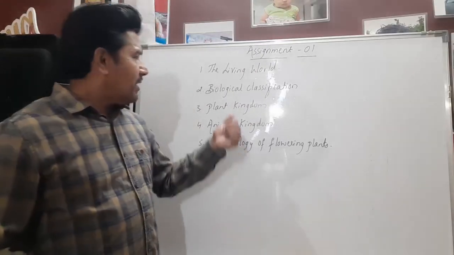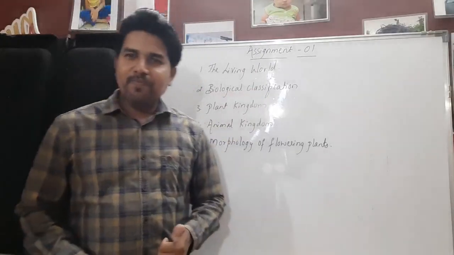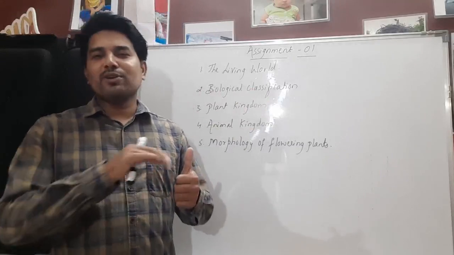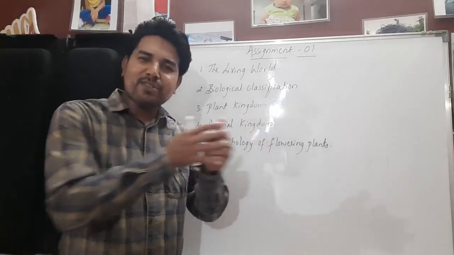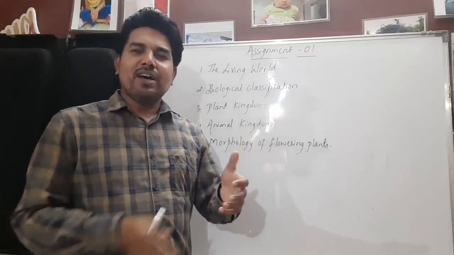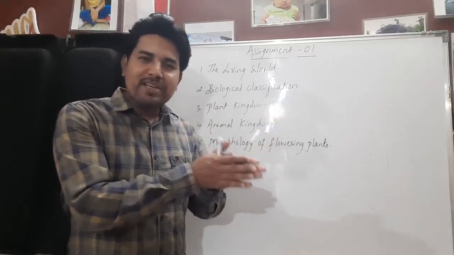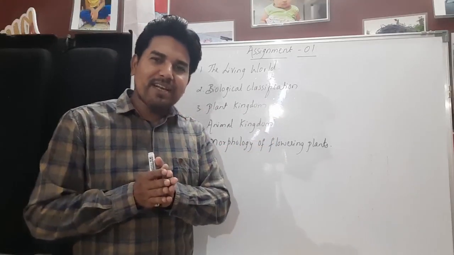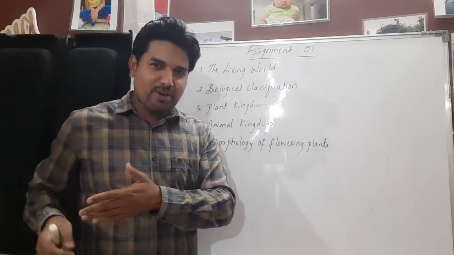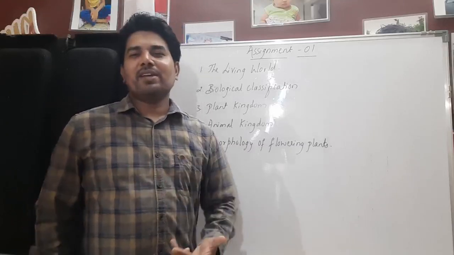In biological classification, first comes Monera. It includes all the bacteria, Archaebacteria as well as Eubacteria. Archaebacteria, the old bacteria, include thermoacidophiles present in hot springs, methanogens present in marshy areas, and halophiles present in salty areas.